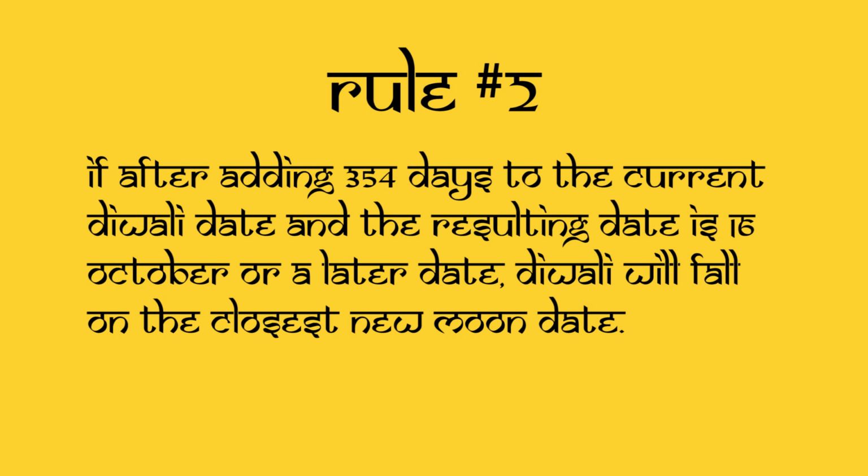If after adding 354 days to the current Diwali date, the resulting date falls on 16 October or a later date, we need to check the exact time for the next closest new moon, which can easily be obtained from a quick Google search. This is because Diwali will be celebrated on the closest new moon date or the date with the darkest night.